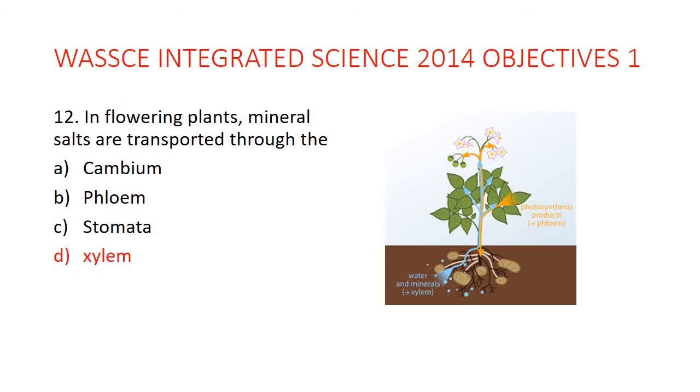Question 12. In flowering plants, mineral salts are transported through the xylem. If you look at the illustration, the xylem absorbs water and mineral salt from the soil through the roots to the stem and then to the leaves where photosynthesis occurs. Then after photosynthesis has occurred and the food has been made, the food is transported through another one, this time called phloem, toward all other parts of the plant.